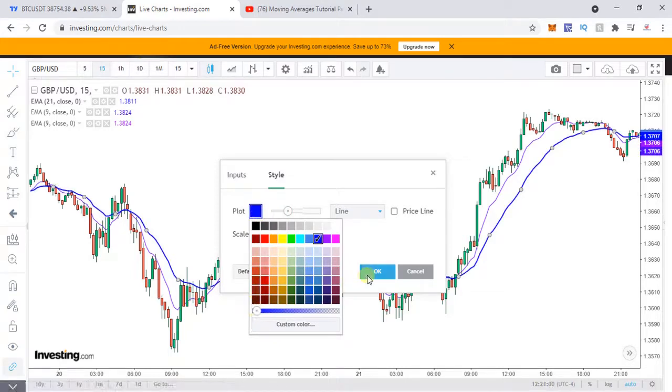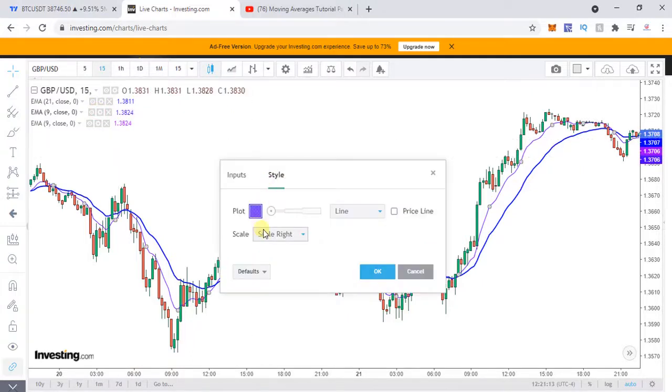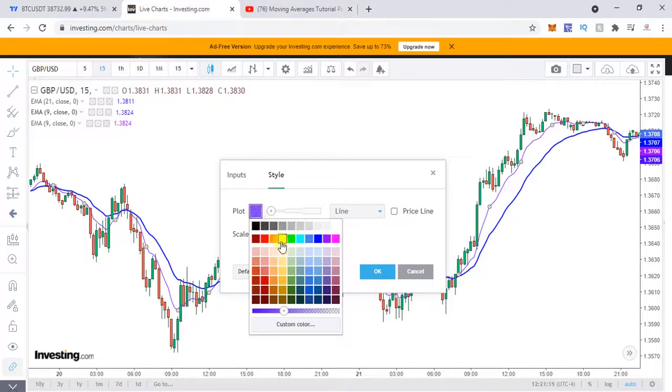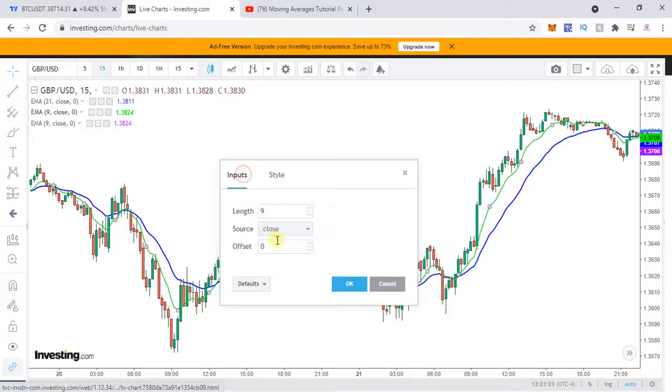So I'll leave this color. I would recommend you to stick to basic colors and not go about choosing your favorite color as such, and I'll tell you the reason why. The second one, I'm going to make it green, and make this 50.